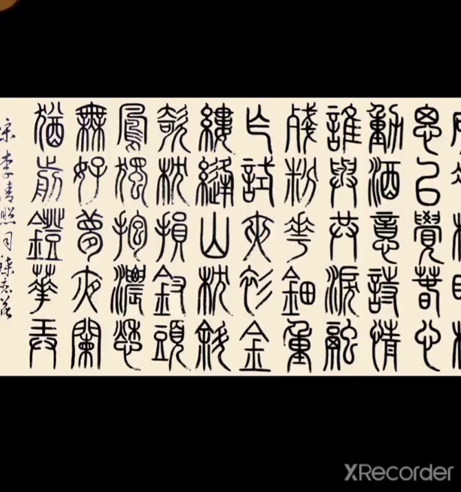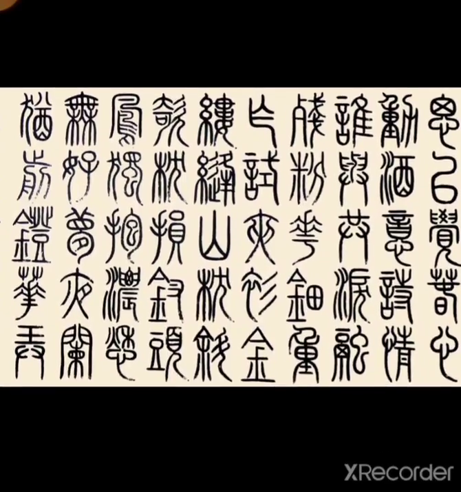This is Chinese script. Chinese civilization evolved on the bank of the Huanghe River.